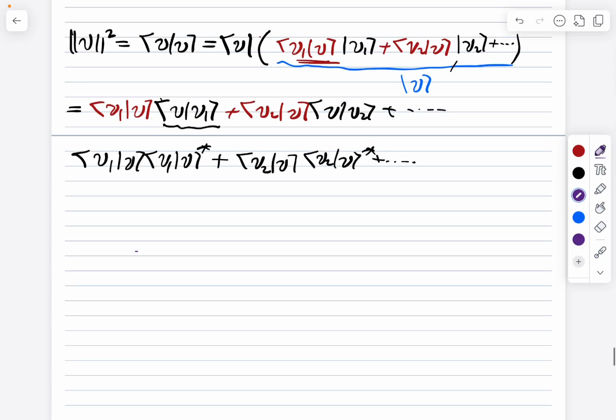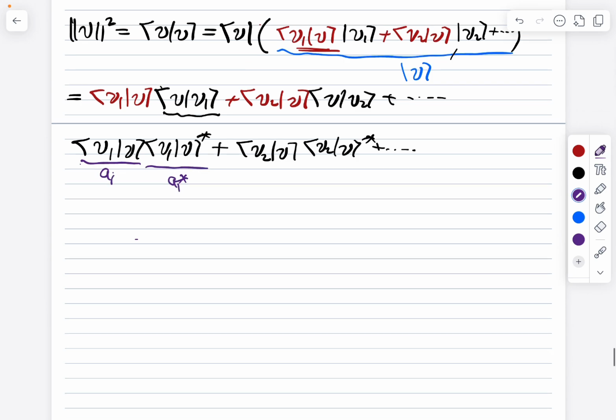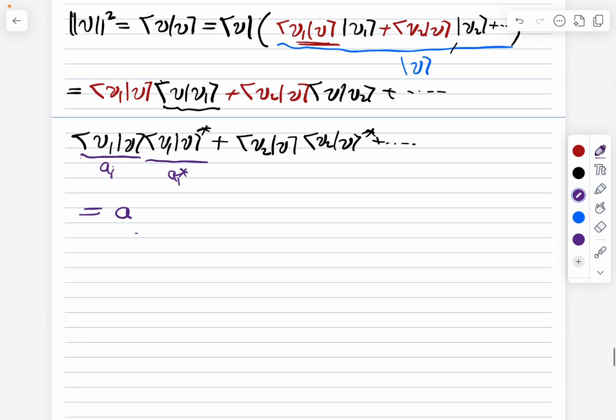In this case, I would call the component A1, so this is A1 star times A1, which equals the norm of A1 squared, plus the norm of A2 squared, and up to AN.